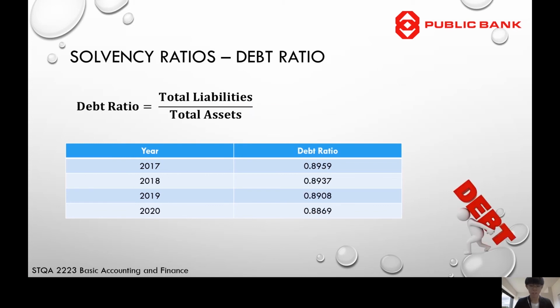For solvency ratio, let's start with the debt ratio. Debt ratio can be obtained by dividing total liability by total asset. By using this formula, we can obtain debt ratio for 4 years.